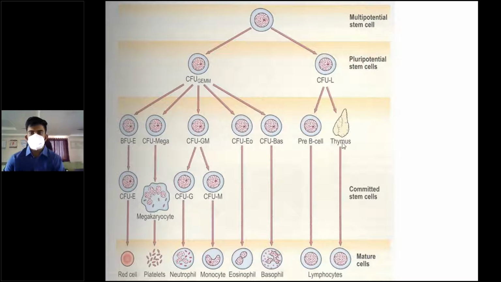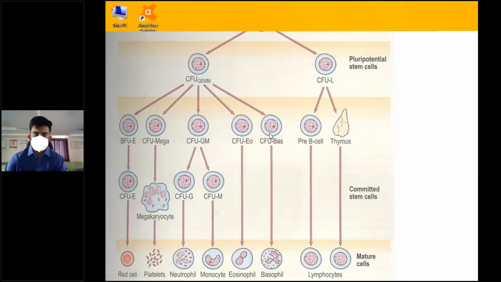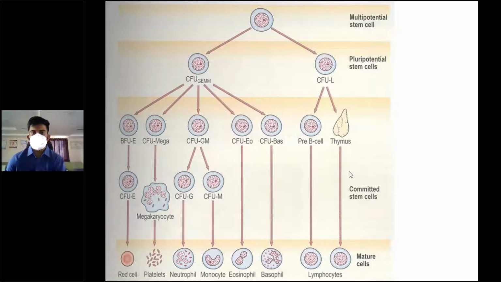Also in the thymus, there are thymic stem cells that give rise to mature cells. So B lymphocytes and T lymphocytes. T lymphocytes are predominantly involved in cell-mediated immunity, and B lymphocytes are predominantly involved in B cell immunity, antibody-based. So here, if there is a problem either in the multipotent stem cell or in the pluripotent stem cells, then there can be aplastic anemia.